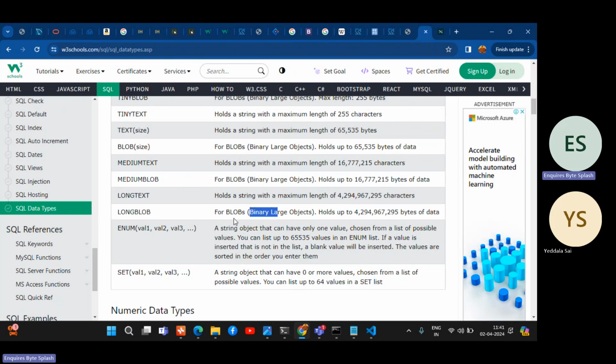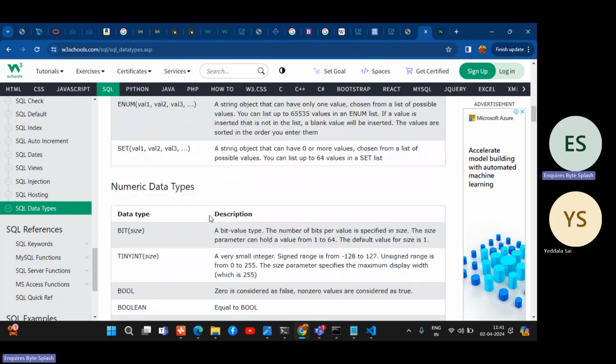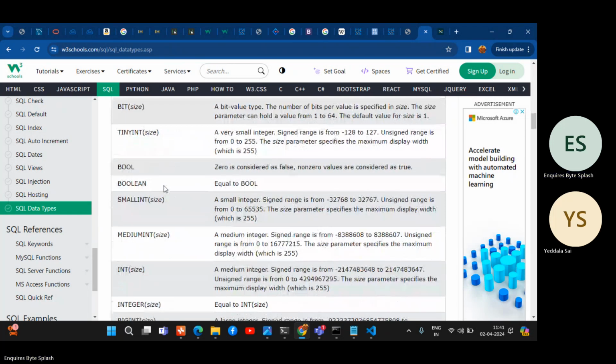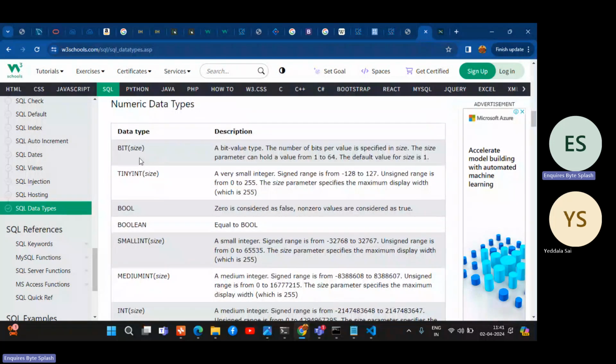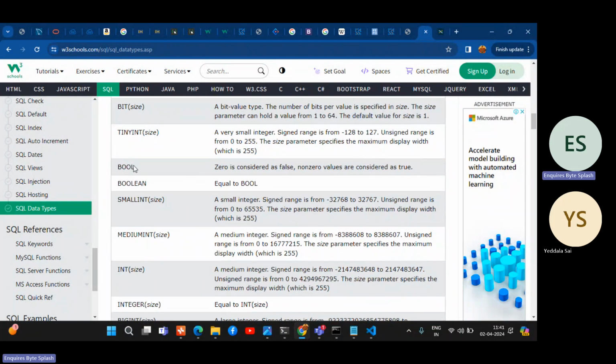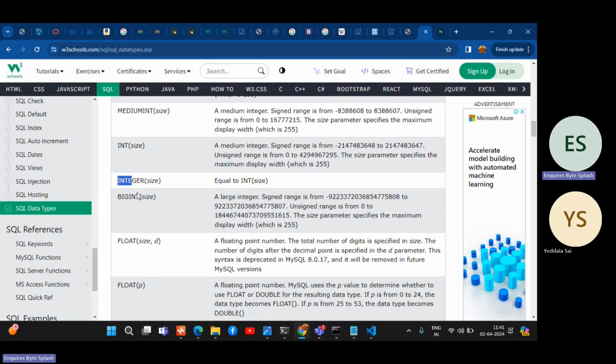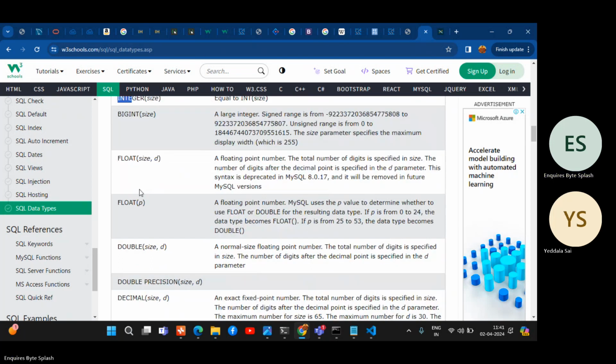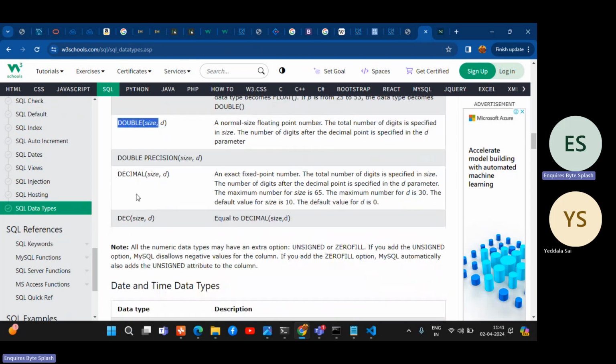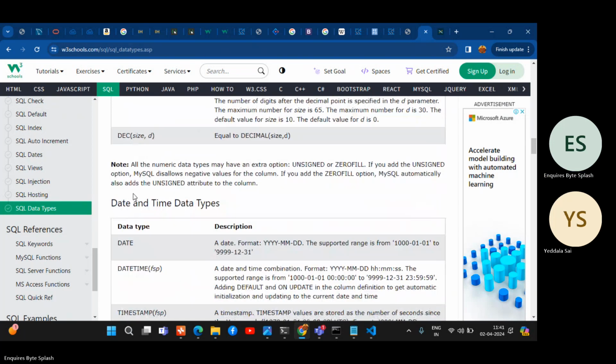These are for numbers. Bit: if it is only one or two digits, you can go with bit. Tiny int is one byte, from minus 128 to 127. Boolean is for zeros or ones, true or false. If from the front end you send true, here it will be stored as 1. If you send false, it will be stored as 0. Small int, medium int, normal int, you can give a size also. Big int, float, double, and decimal, which has a fixed point value.